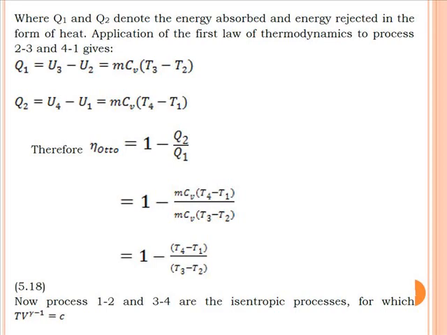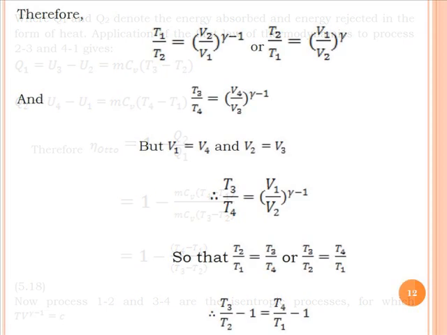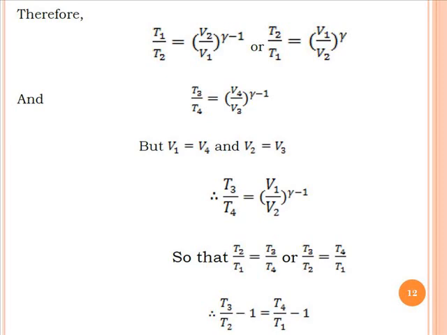So the efficiency of the Otto cycle equals 1 minus Q2 by Q1, that is equal to 1 minus m Cv (T4 minus T1) divided by m Cv (T3 minus T2). In the numerator and denominator, m Cv is common and will be removed. So we have the equation: efficiency of the Otto cycle equals 1 minus (T4 minus T1) divided by (T3 minus T2). The processes 1 to 2 and 3 to 4 are isentropic processes, where 1 to 2 is a compression process whereas 3 to 4 is an expansion process.